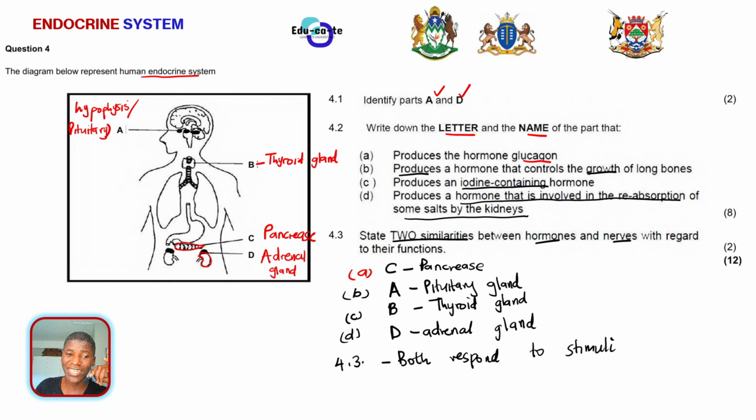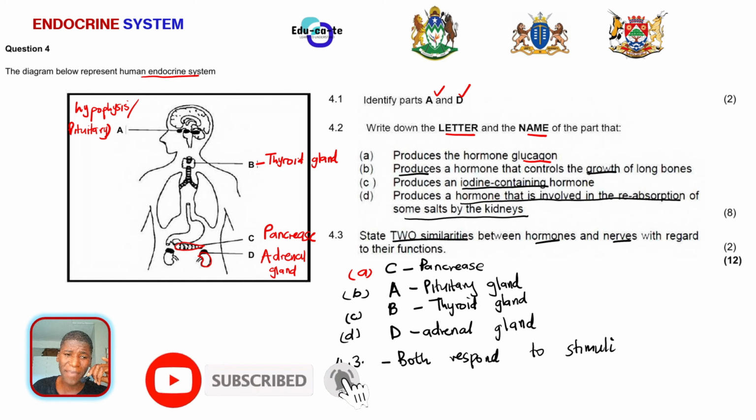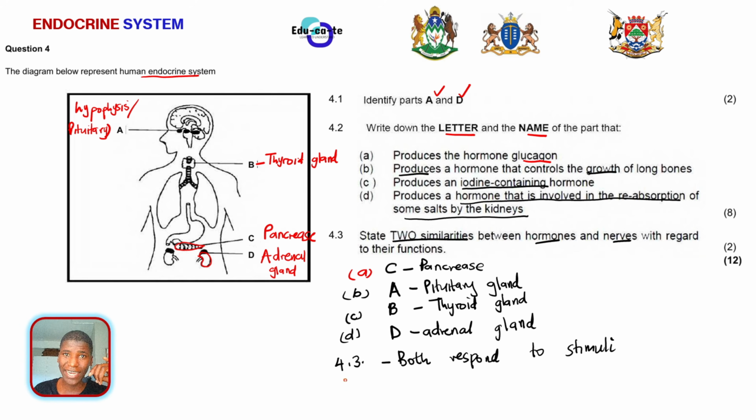It's a change in the internal environment or in the external environment, but basically they try their best to maintain the body's internal conditions. When it is hot, they reduce the temperature. When you've got a lot of sugar, they reduce it. When you are burning your hand outside, the nerves will pull out your hand. So basically, they all respond to stimuli.